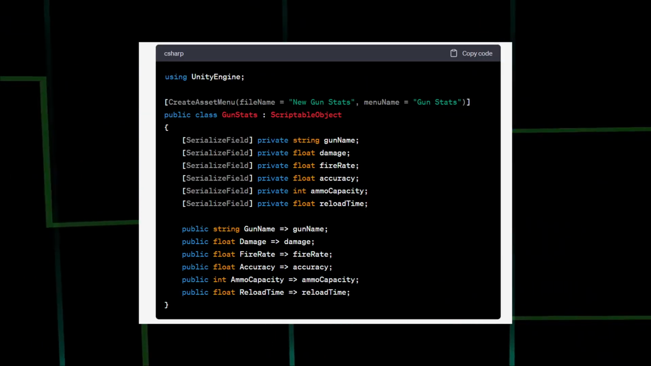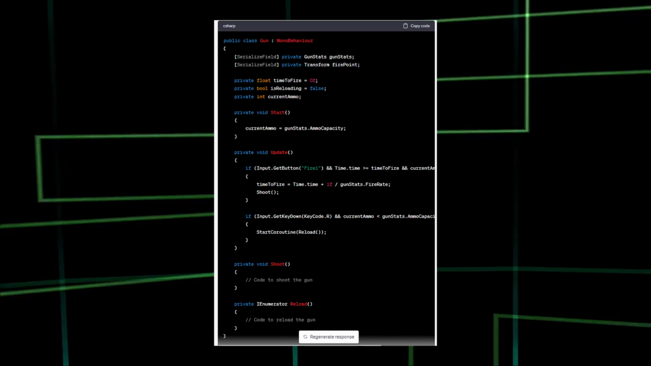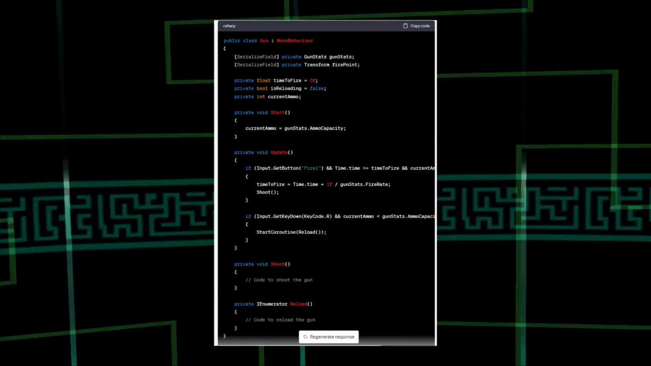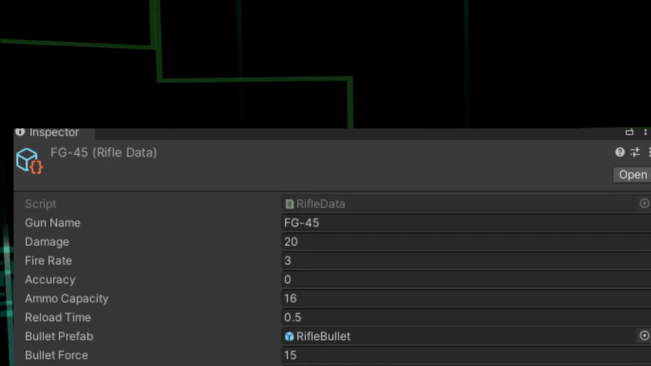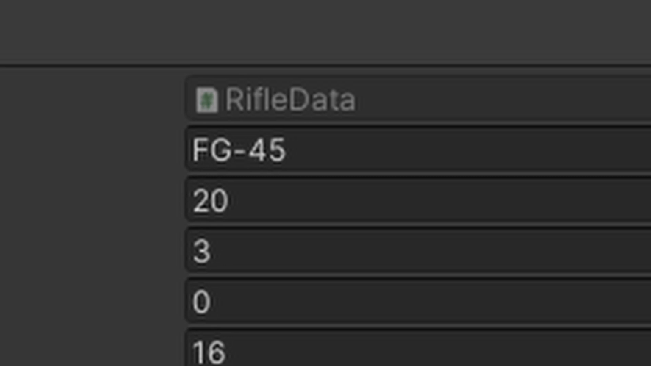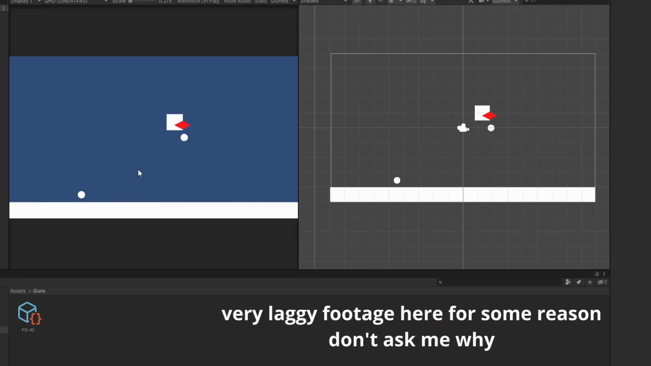And he even started writing code for the shooting itself and how you could implement the gun stats to it. And even though I didn't ask him to do that, that's nice of you, wow. So let's make our first gun with our scriptable object, an FG45. Sure, why the fuck not?